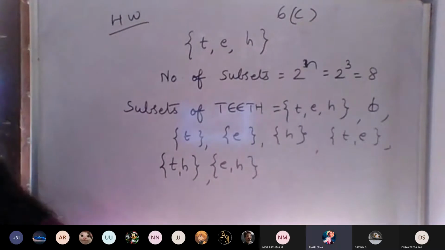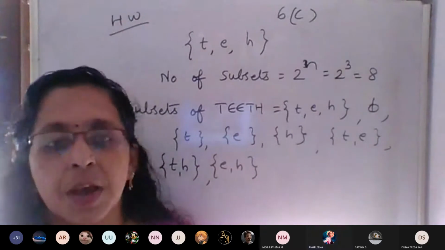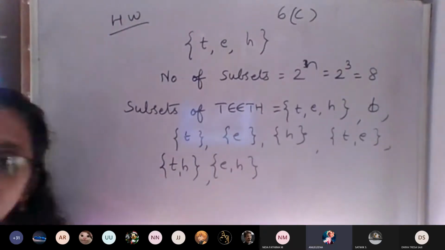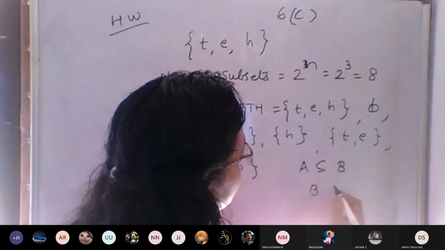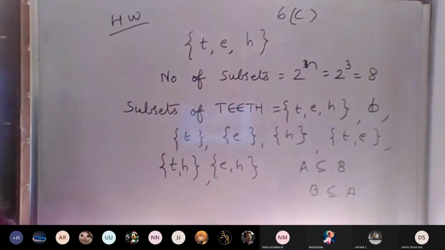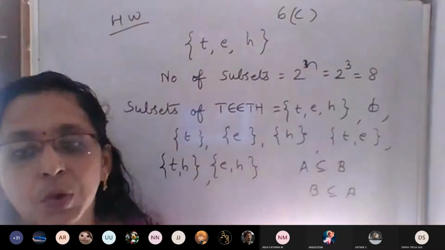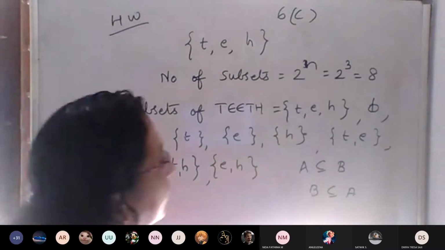So next point is subsets and proper subsets, we studied. Next is a universal set. Superset also we studied. That is, A is a subset of B means B is known as a superset of A. Then universal set. Write the side heading universal set.